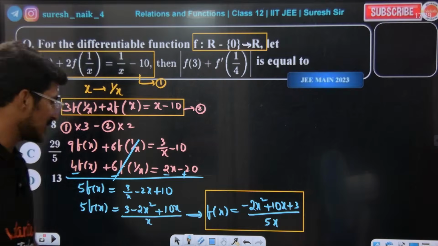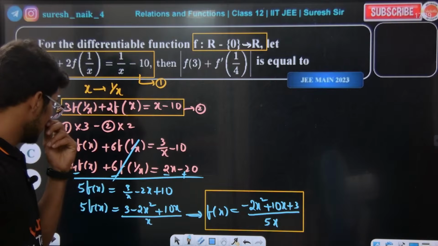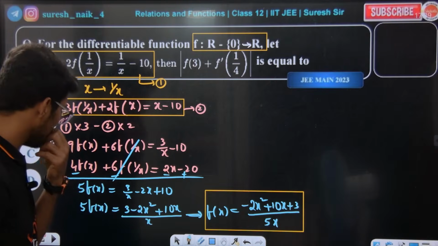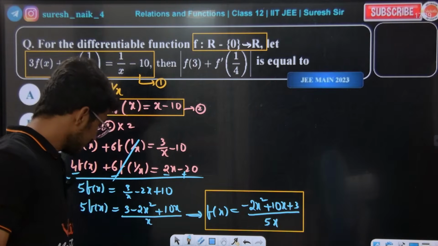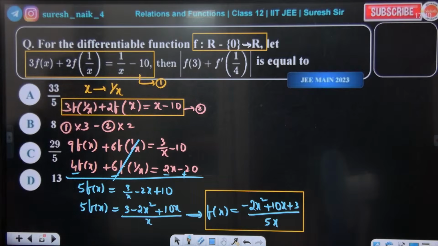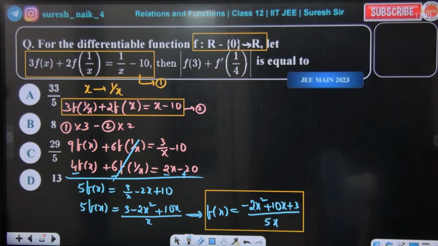Actually, if you do like this, what happens? If you do like this, there will be a problem. What problem? x should not come in the denominator. See, 3 by x. Please check.